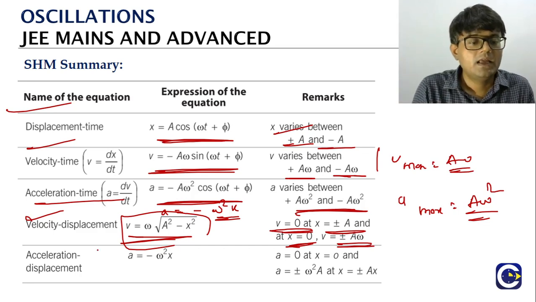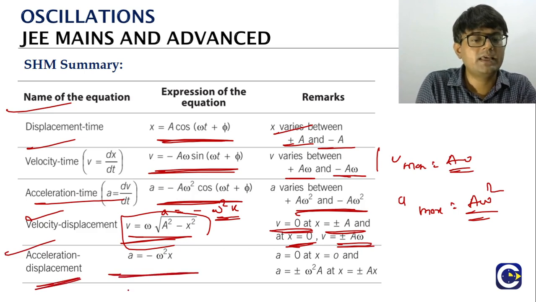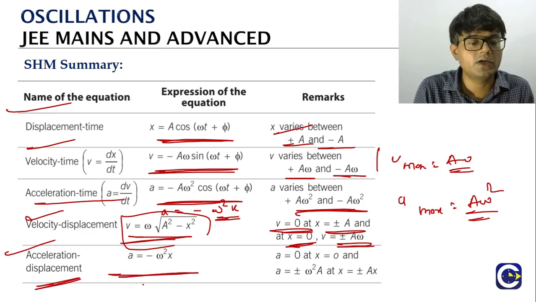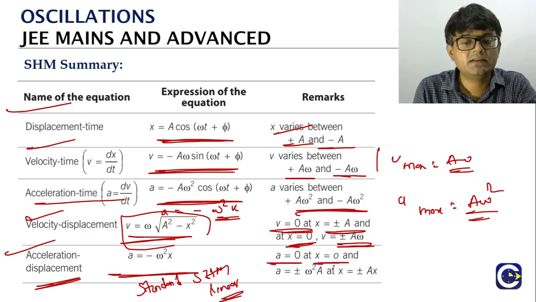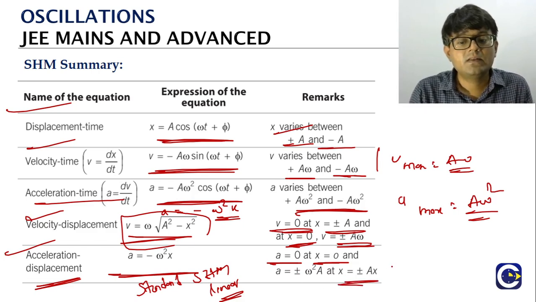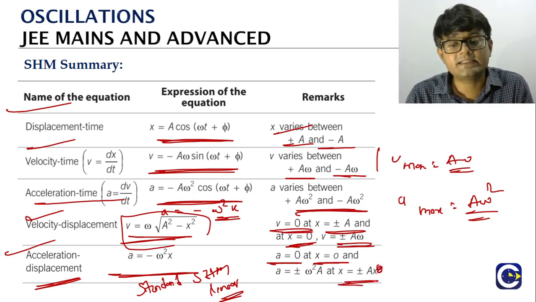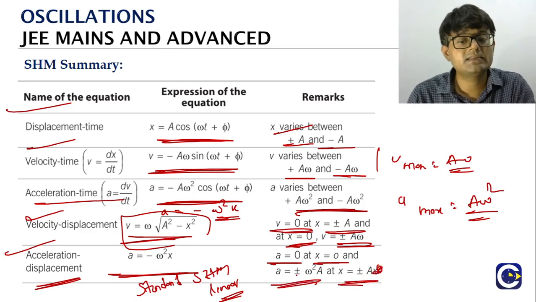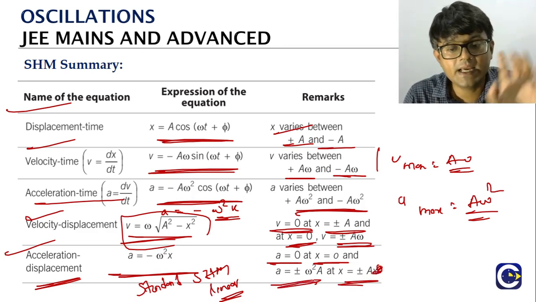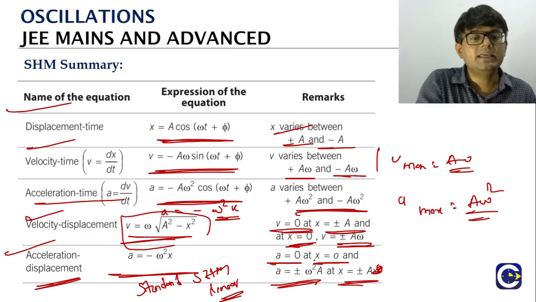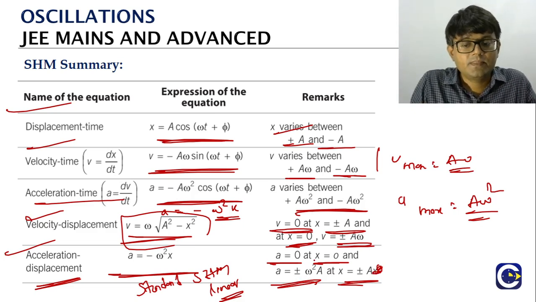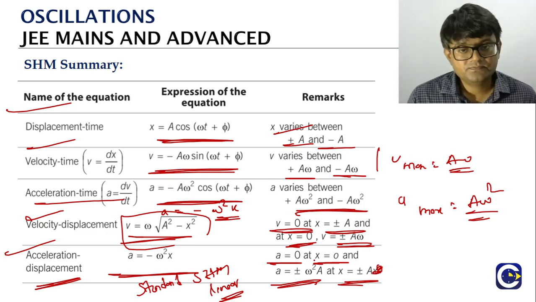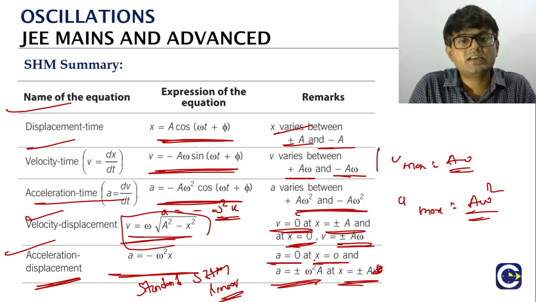Acceleration-displacement relation is what? A is equal to minus omega square into x. This is what we call the standard SHM equation, the linear case. You can see at the mean position, x is equal to 0. What is the a value? 0. At the extreme position, when x is equal to plus or minus a, what is the acceleration value? Acceleration will be equal to plus or minus omega square into a. So at the extreme position, velocity 0, acceleration maximum. Mean position, velocity maximum, acceleration 0.